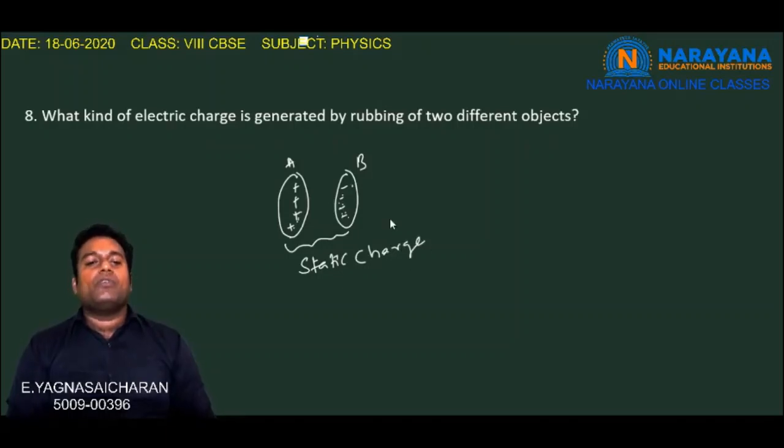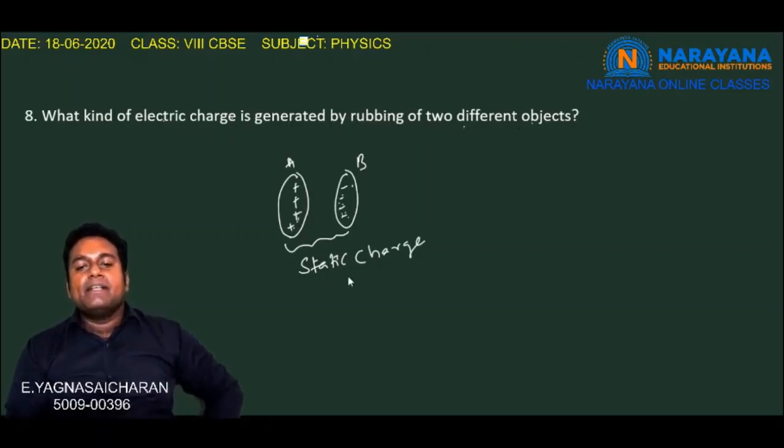So whenever we just rub two different objects, the nature of charge that is going to be deposited on the first body as well as the second body is a static charge. So the answer for the question is: the electric charge that is generated by rubbing two different objects is a static charge. So this is the answer for the eighth question.